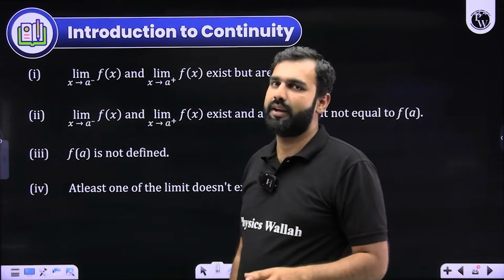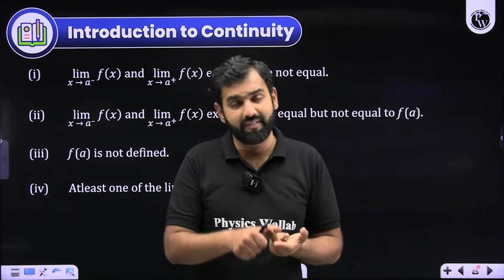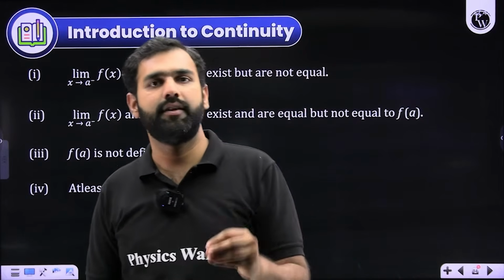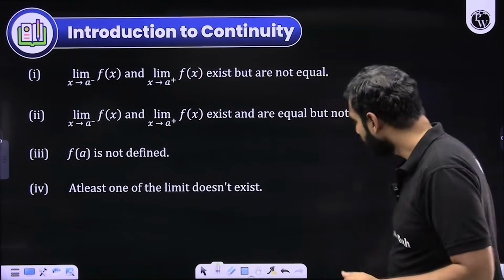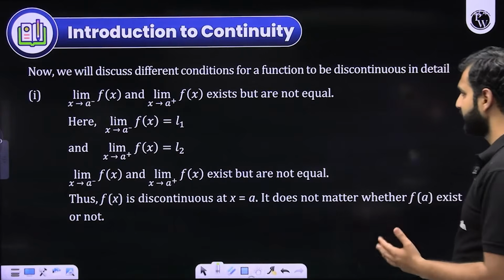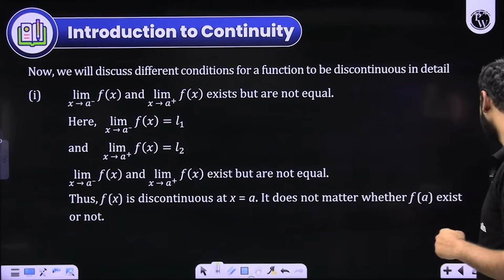In very simple language, you should keep this thing in mind. If LHL, RHL, and the value of the function are equal, the function is continuous. Otherwise, not. Did you understand my statement very clearly? Now, moving ahead with more conclusions. Here, this is exactly what we have discussed so far. But here, I'll give you some more cases of how you talk about discontinuity.